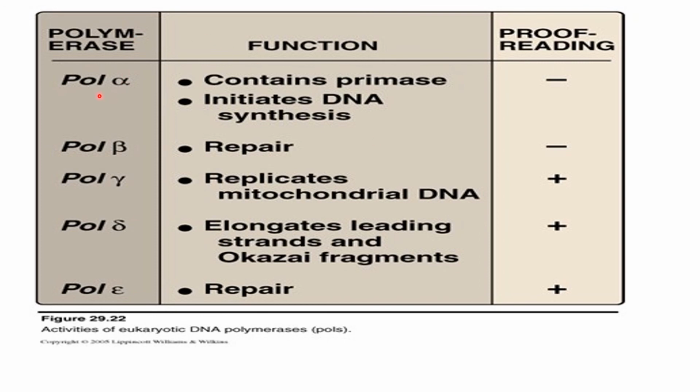Again, pol alpha, containing primase activity, initiates DNA synthesis; pol beta repairs; pol gamma replicates the mitochondrial DNA; and pol delta elongates the leading strand and Okazaki fragments, while polymerase epsilon repairs and also does proofreading. So it removes any mismatches of the nucleotides.